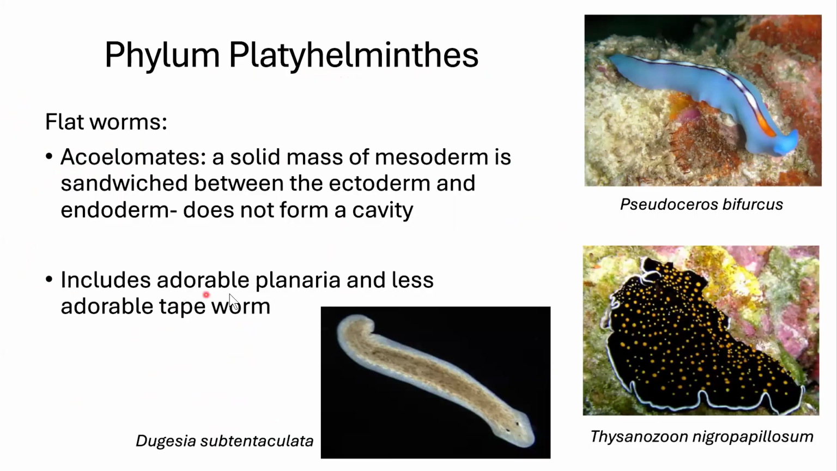This includes the really adorable planaria. This is a planaria right here. It is small, it's flat, it has eye spots that look kind of like doofy cartoon eyes, really cute. And the less adorable tapeworm, which I'm not going to show you a picture of because parasites gross me out. We also have really beautiful marine worms in the Platyhelminthes.